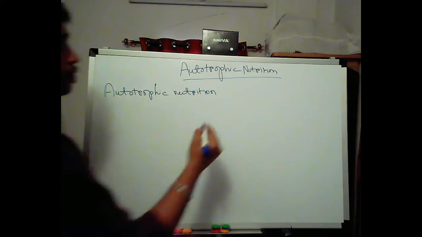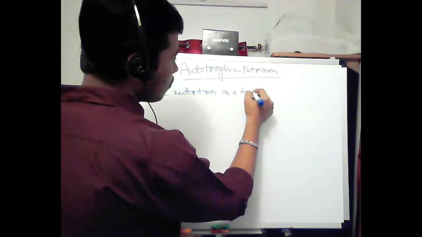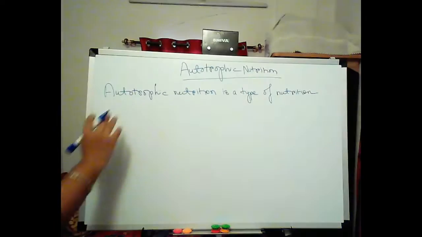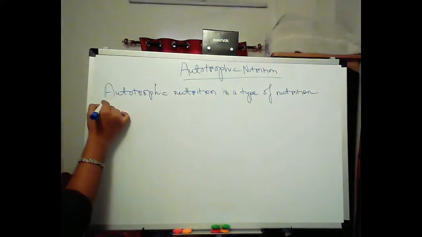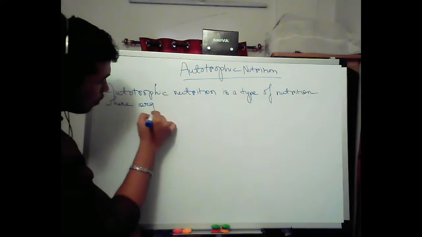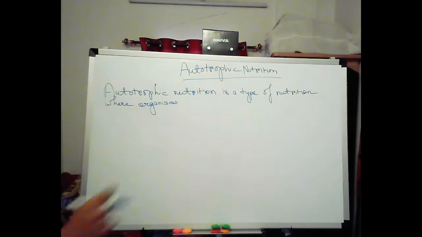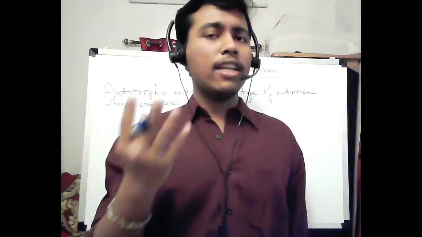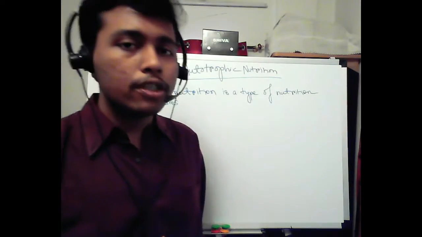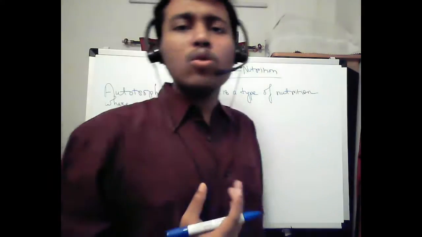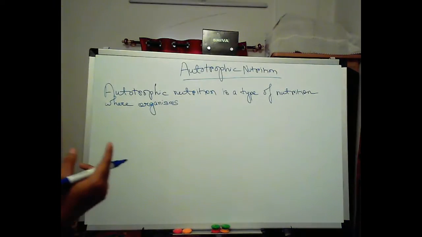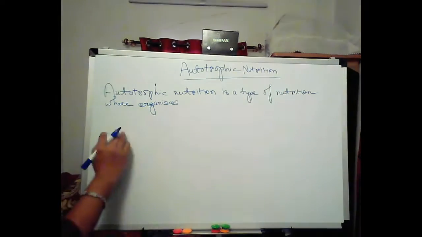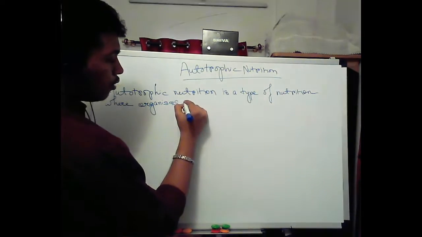Autotrophic nutrition is a type of nutrition where organisms make their own food. The organisms following autotrophic nutrition are known as autotrophs in nature: bacteria, plants, algae.